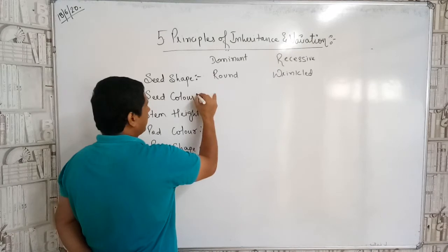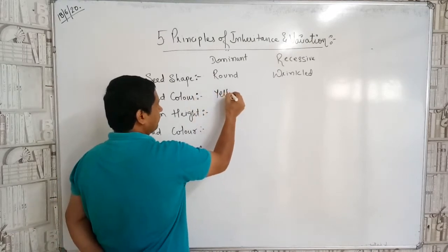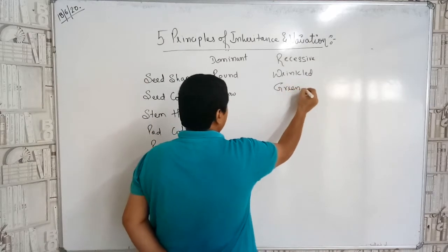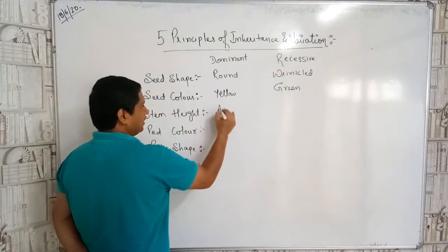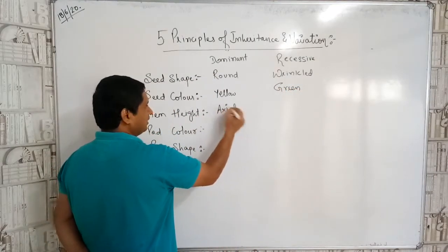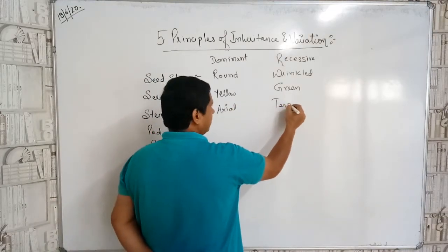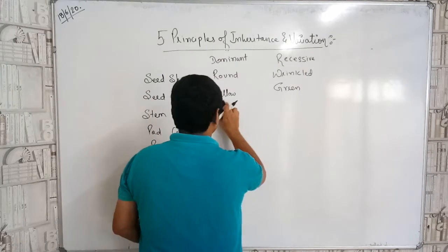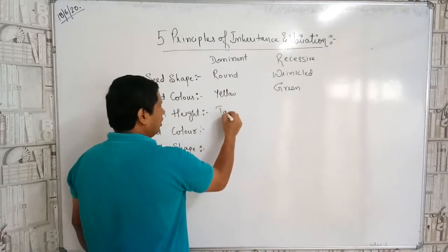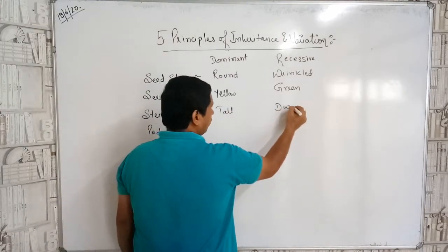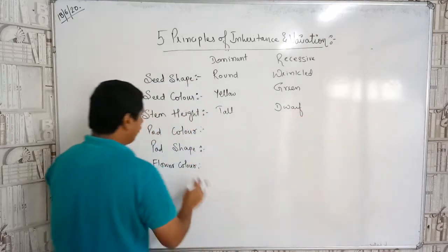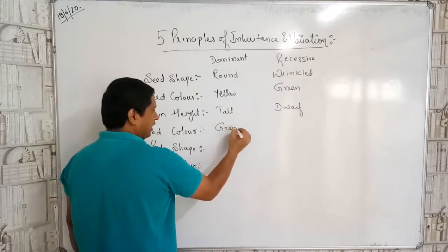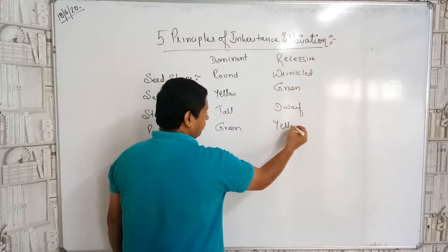Seed color is yellow and green. Stem height, let it be tall and dwarf. Dwarf meaning short.